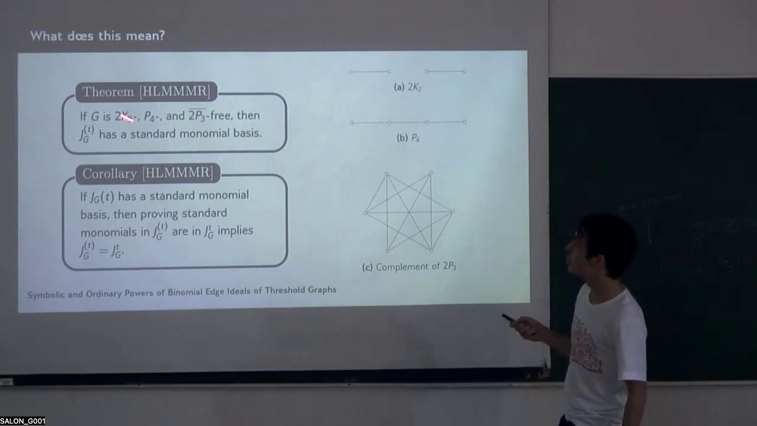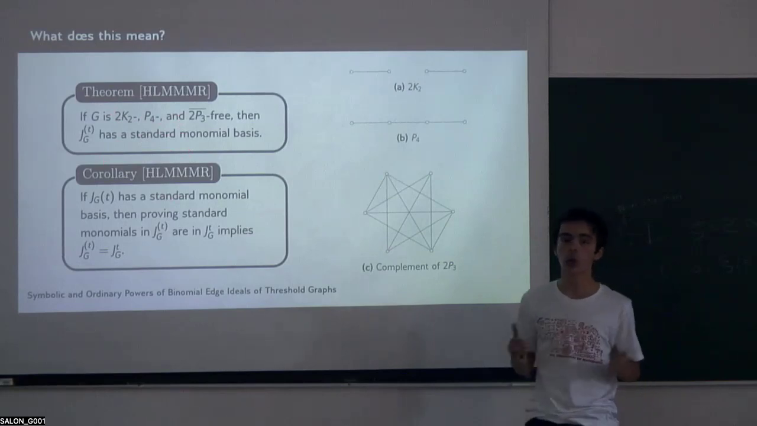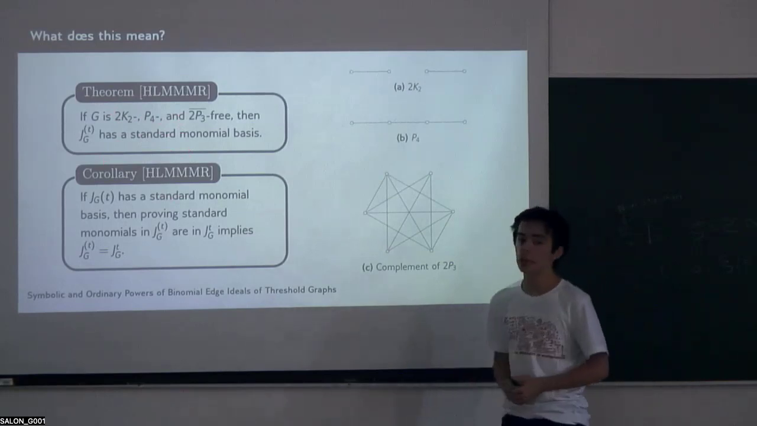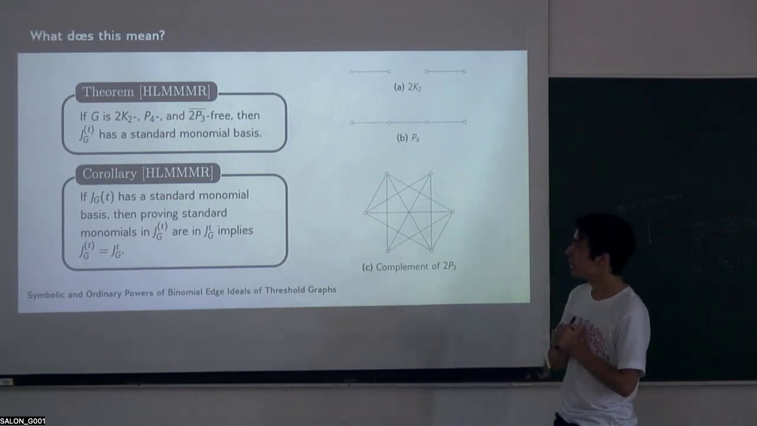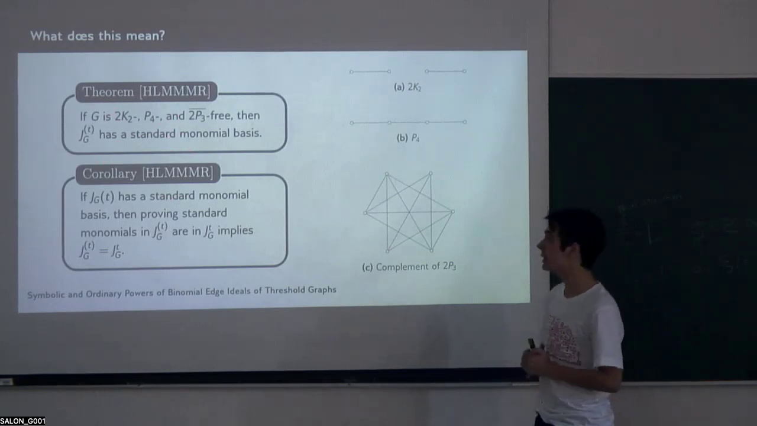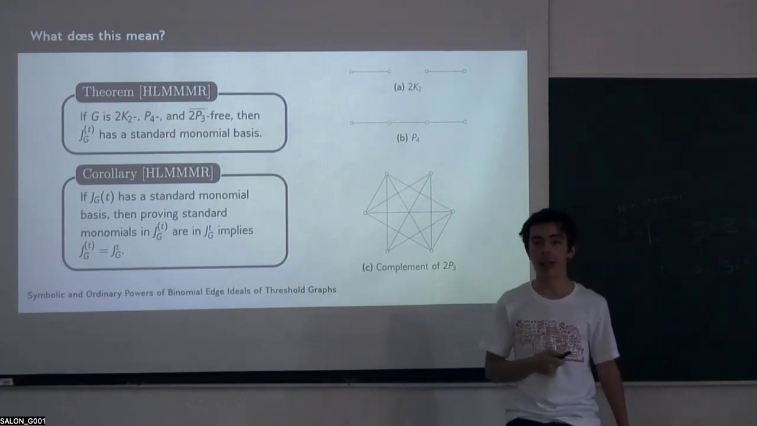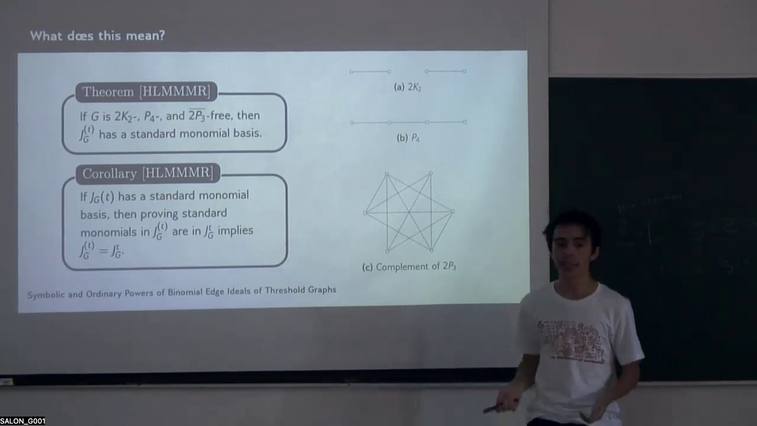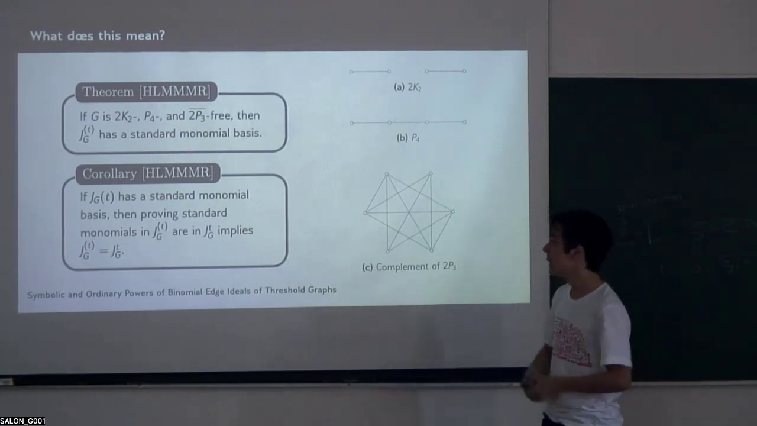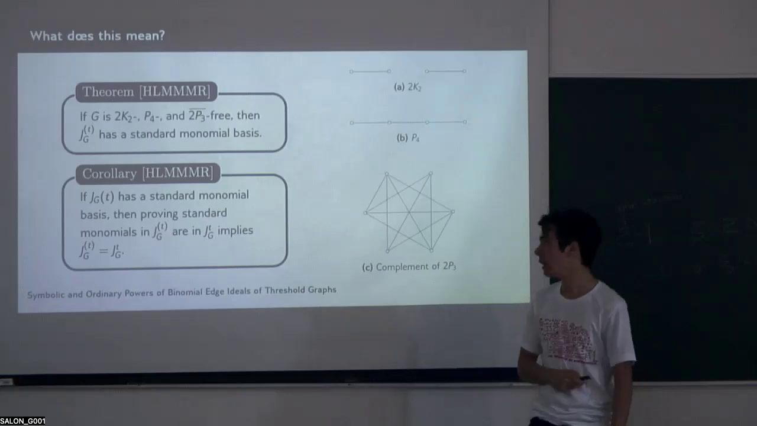So the point is, whenever G doesn't have these induced subgraphs, we know that all of the symbolic powers of the binomial edge ideal of G are going to have a standard monomial basis. And in particular, this is very useful for showing equality of powers, because it means that if we can show every standard monomial in the symbolic power is in the ordinary power, it implies equality of the two.